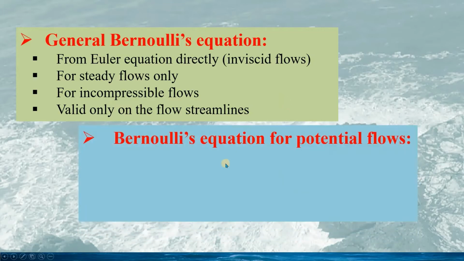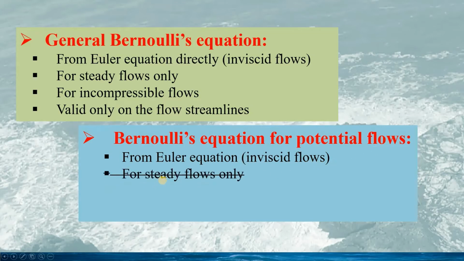For potential flows, it is the same. Both are from the Euler equation for inviscid flow, since potential flow is essentially an inviscid flow. But here we don't need to assume the flow is steady. For potential flows, Bernoulli's equation can be unsteady.